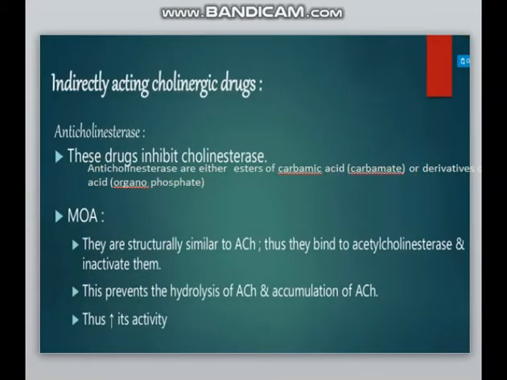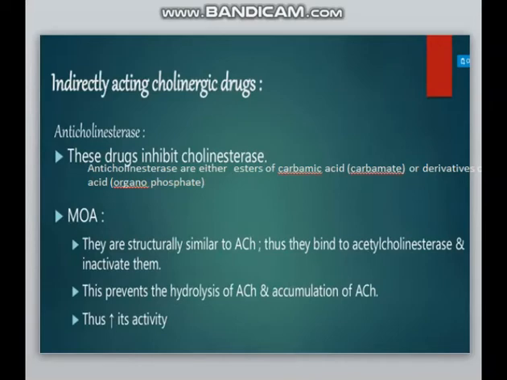Now, the second class of cholinergic drugs are indirectly acting cholinergic drugs, in which we are reading about the anticholinesterases. These anticholinesterases are the drugs which inhibit cholinesterase. By inhibiting cholinesterase, they act as a cholinergic system. So basically, the anticholinesterases are either esters of carbamic acid, which is a carbamate, or derivatives of phosphoric acid, known as organophosphorus compounds.